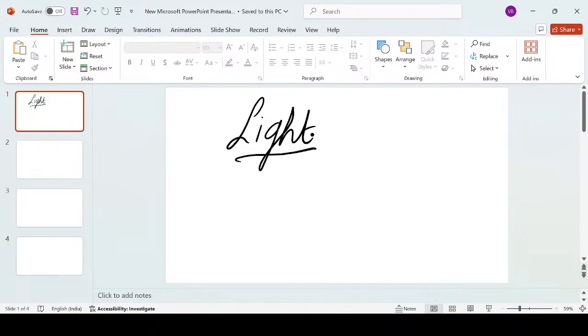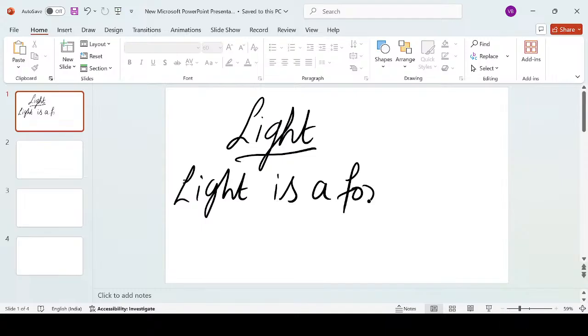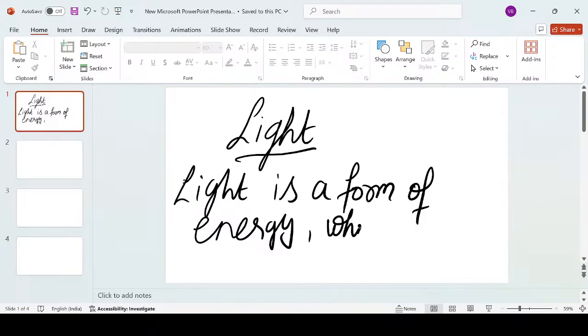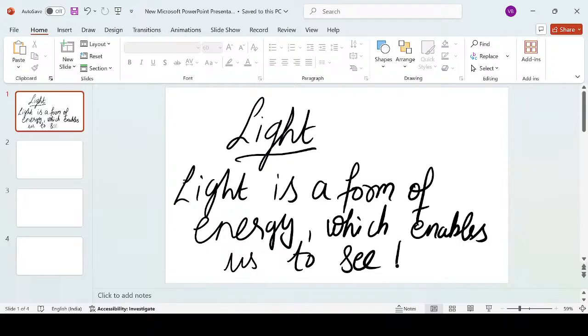Light bulb, etc. But in a broader sense, we can say light is a form of energy which enables us to see things. It means if there is no light, we will not be able to see anything. Just close your eyes. Are you able to see anything? No. So it proves that light is very important for observing the things around us.